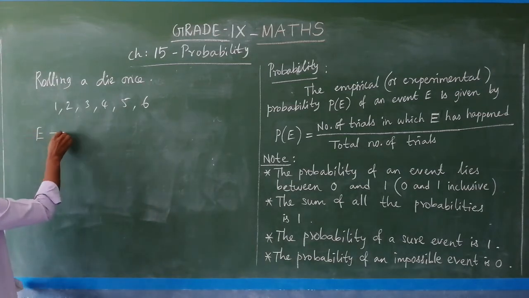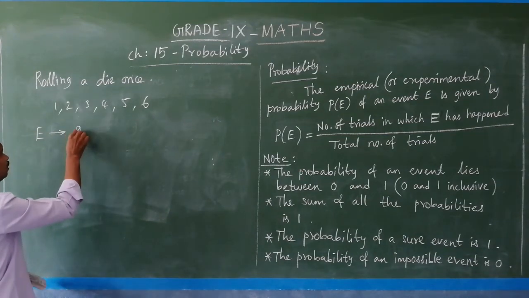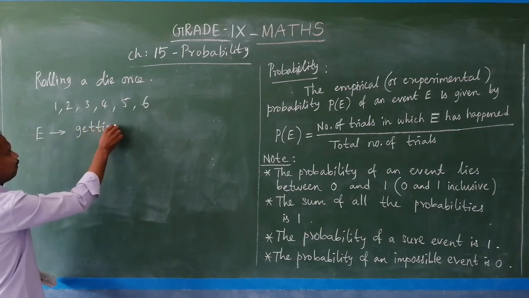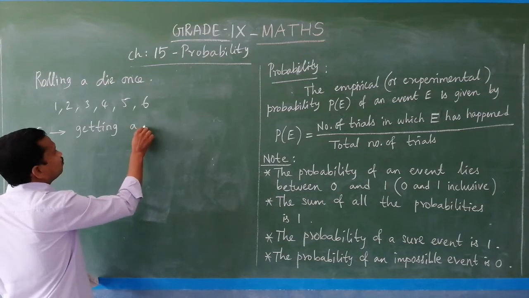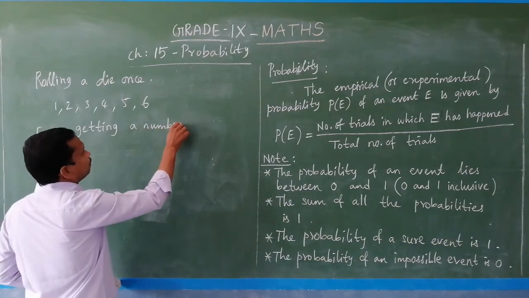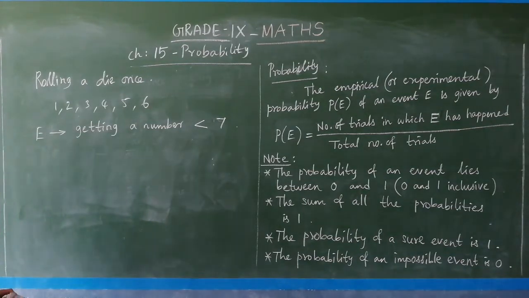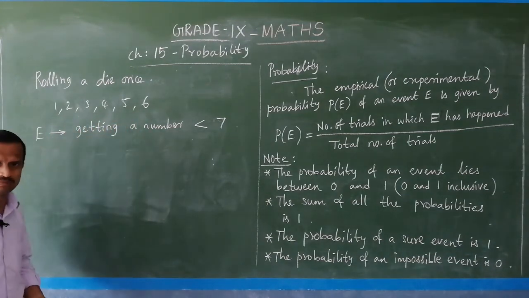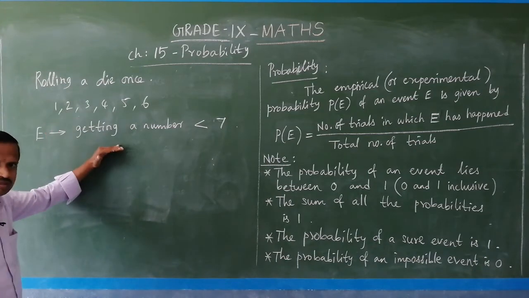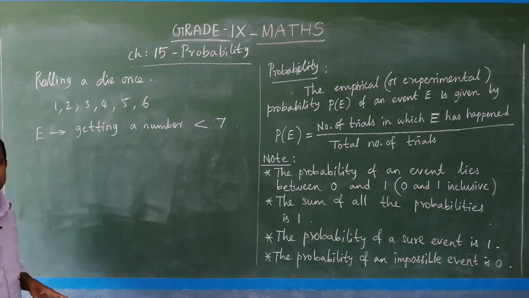So event E. So what is that? Getting a number less than 7. So what happens? Less than 7 means if you roll a die, to get less than 7, all these you can get. So all these are relevant to this event. Am I right? So you have to take all these outcomes.